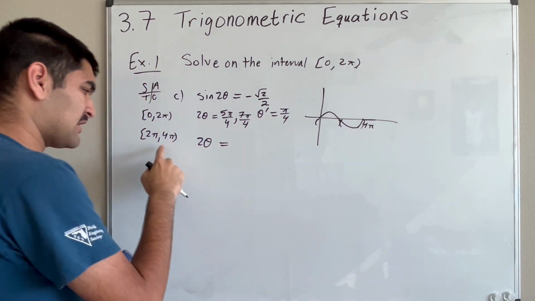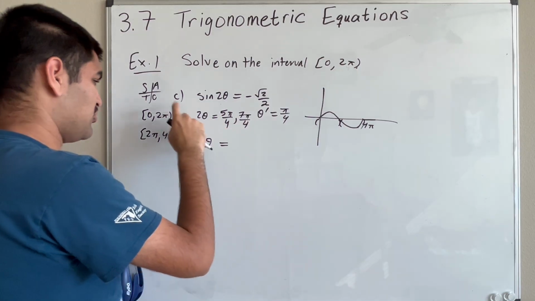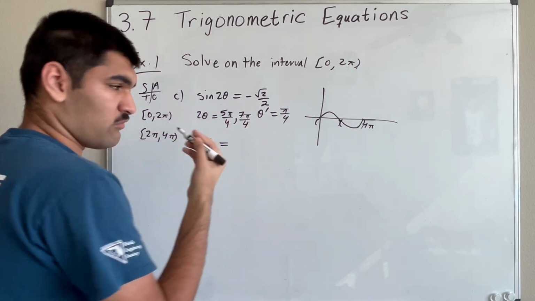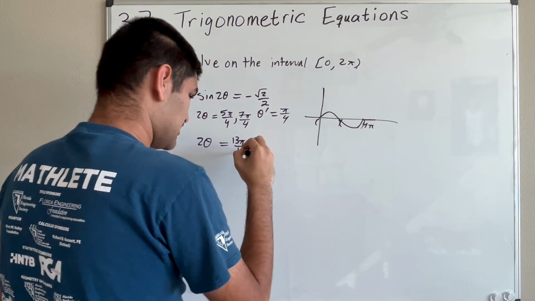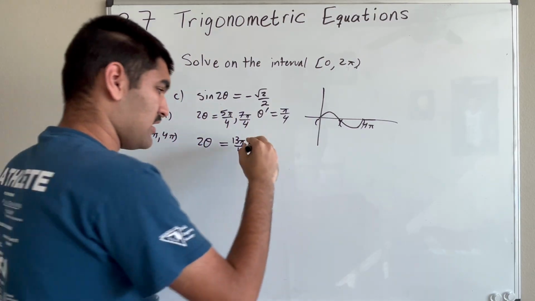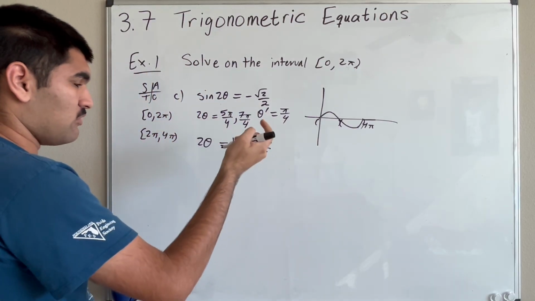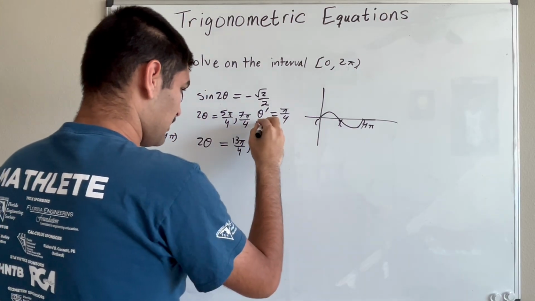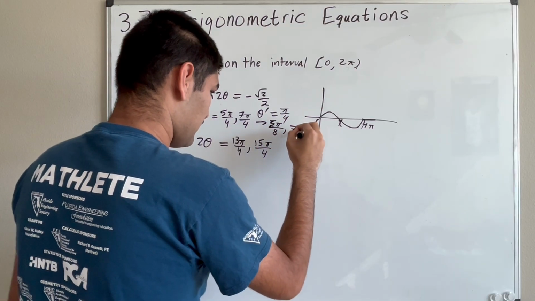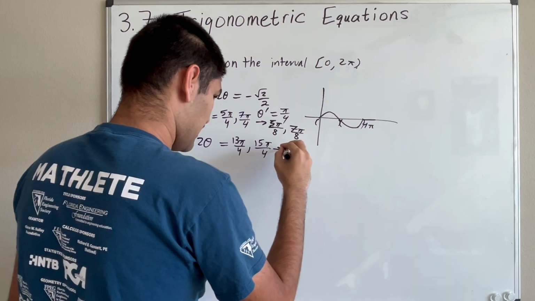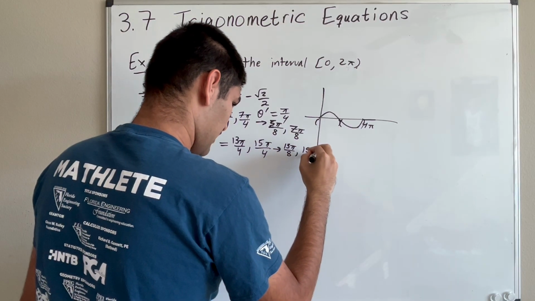And simply, this one is really simple. All you have to do is add 2 pi to each of the values that you got before. So 5 pi over 4 plus 2 pi is 13 pi over 4. And same thing, 7 pi over 4 plus 2 pi is 15 pi over 4. And so now when you divide both by 2, we get 5 pi over 8 and 7 pi over 8 for this one. And then here we get 13 pi over 8 and 15 pi over 8.